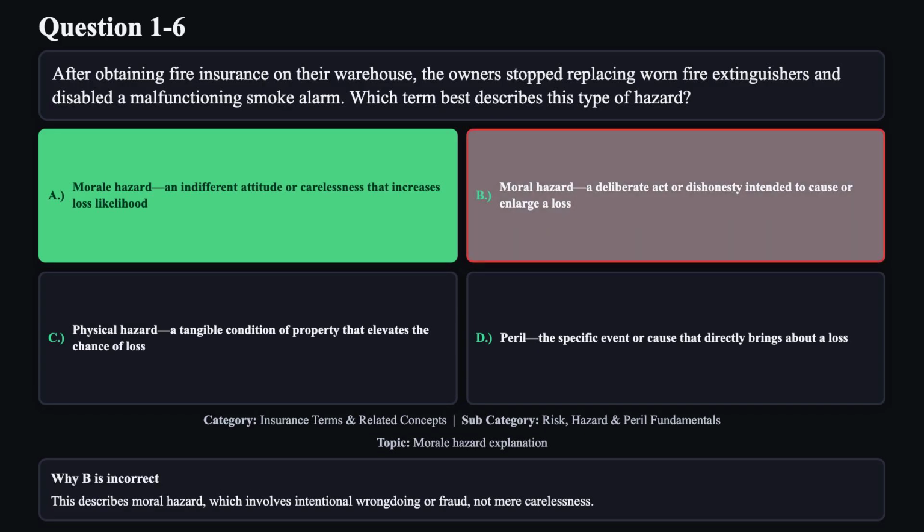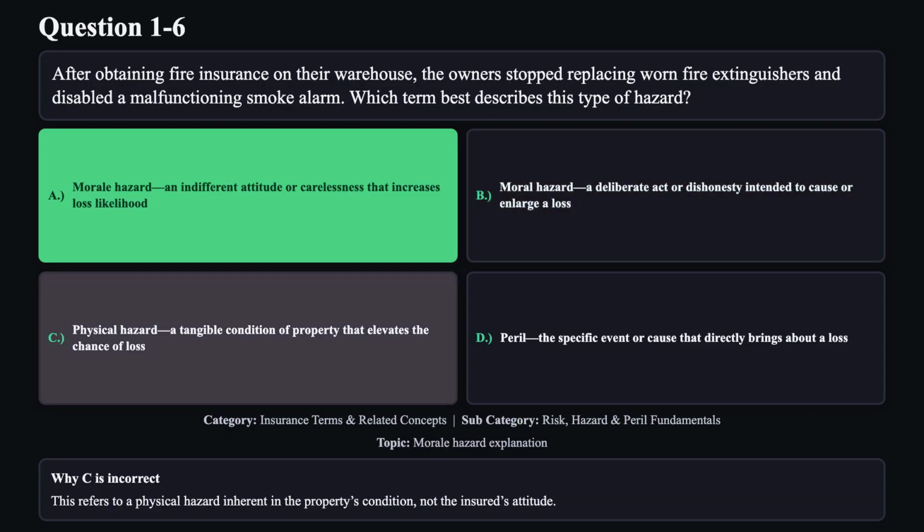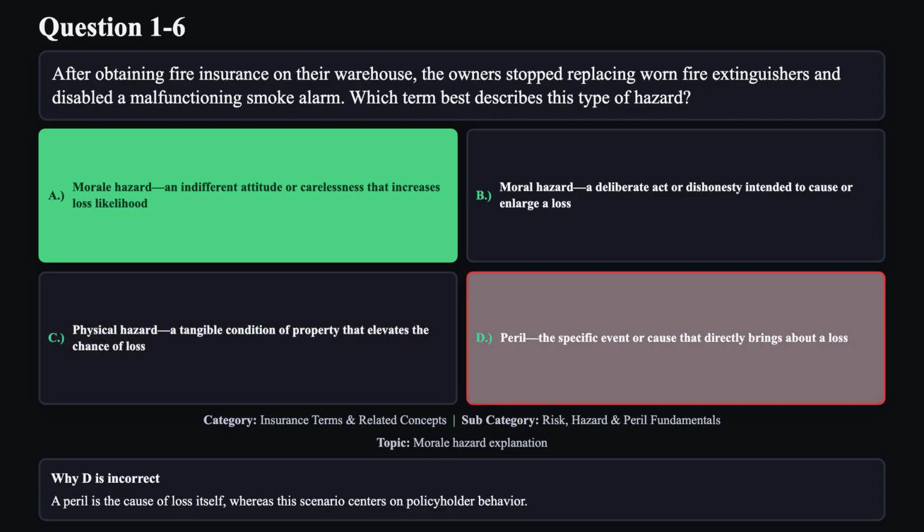Reason B is not correct. This describes moral hazard, which involves intentional wrongdoing or fraud, not mere carelessness. Reason C is not correct. This refers to a physical hazard inherent in the property's condition, not the insured's attitude. Reason D is not correct. A peril is the cause of loss itself, whereas this scenario centers on policyholder behavior.